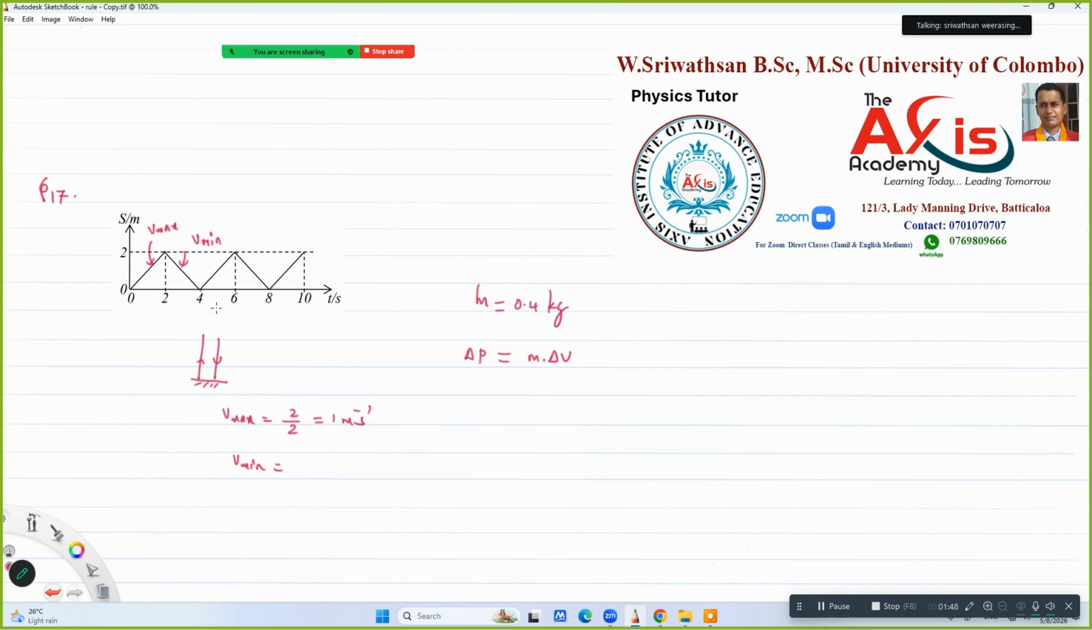0 minus 2 over the time interval 4 minus 2, that will be minus 1 meter per second. So change in momentum is equal to 0.4 into change in velocity, initial minus final. So this will be 0.8 newton second. The possible option is the fourth one.